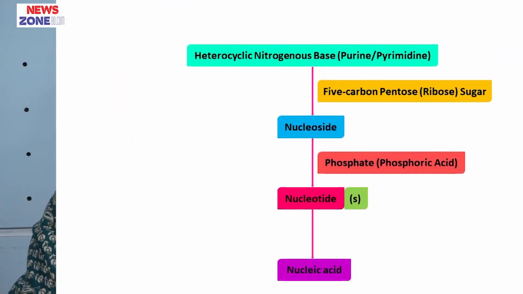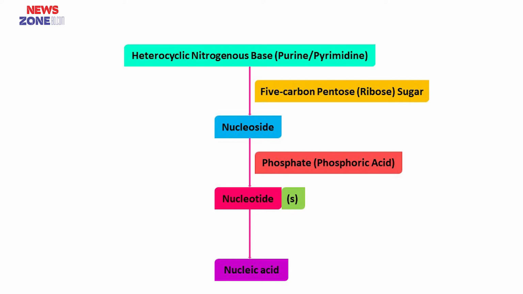Today I am going to discuss the basics of genetics, that is, the structure of nucleic acid and nucleotide, and also discuss nucleotide metabolism. How is a nucleotide composed? When a heterocyclic nitrogenous base combines with a 5 carbon pentose sugar, it forms a nucleoside, and when a phosphate, that is, a phosphoric acid, is added to this nucleoside, ultimately the nucleotide is formed, and multiple nucleotides form a nucleic acid.